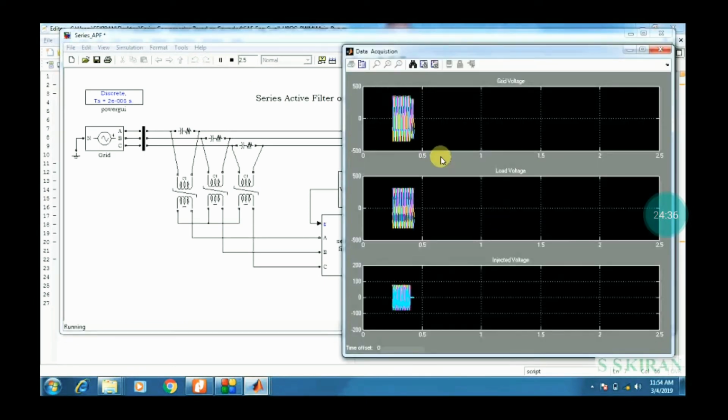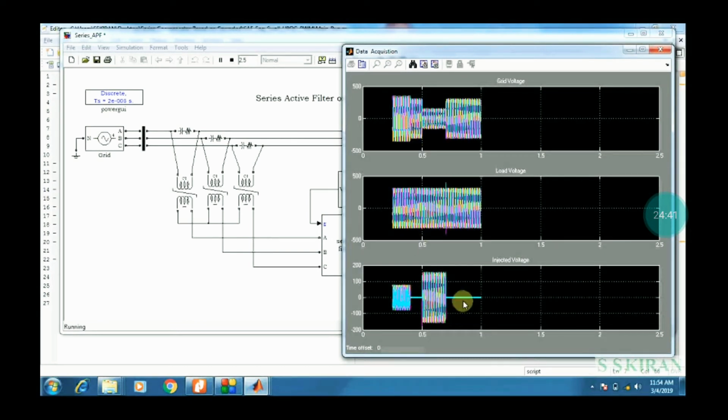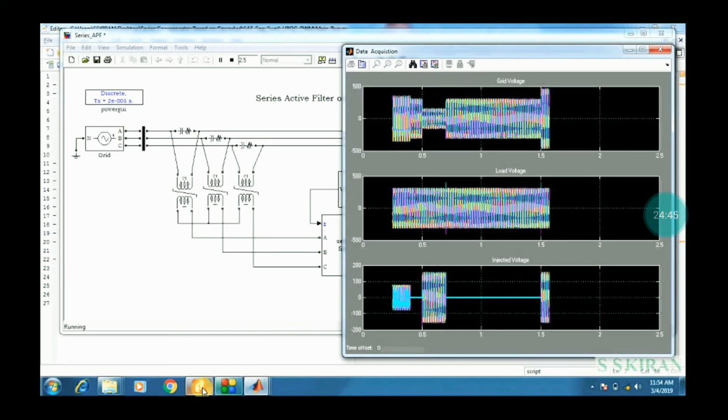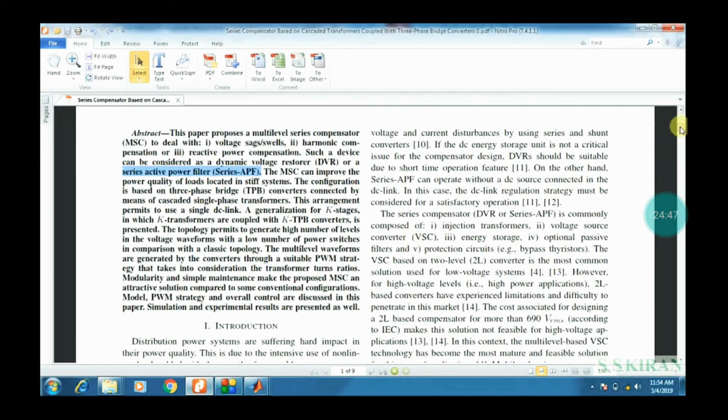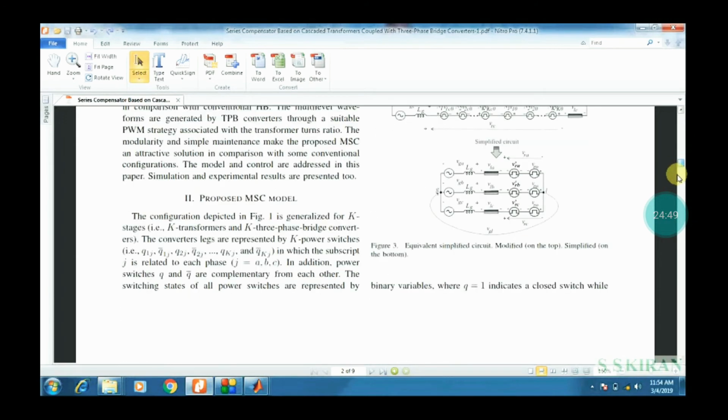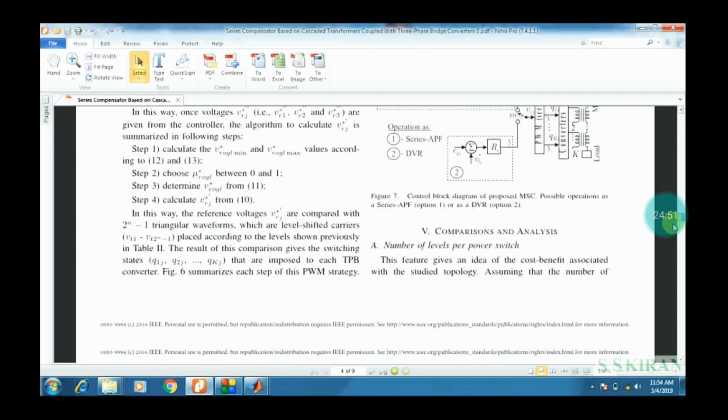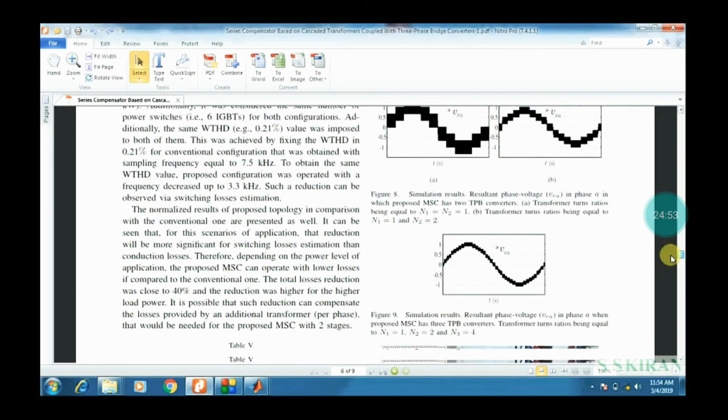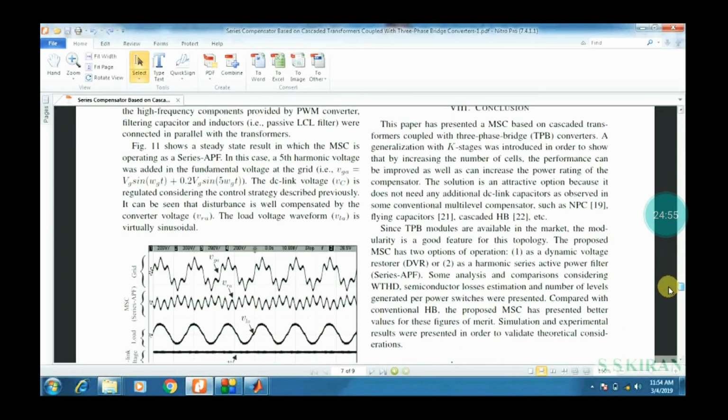This is the output from sag and swell. So see here, observe the output. That is the injected voltage. Whatever we have observed in the Simulink block, the same we can expect in the results of the base paper. See here, we get the same results here.